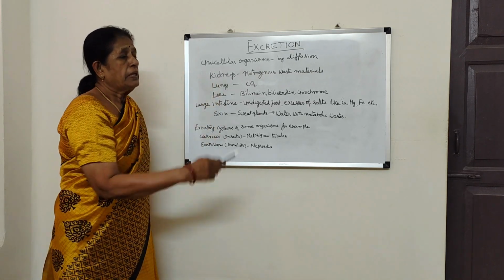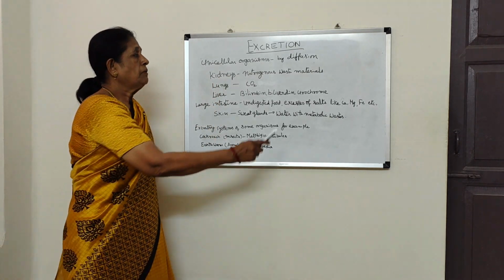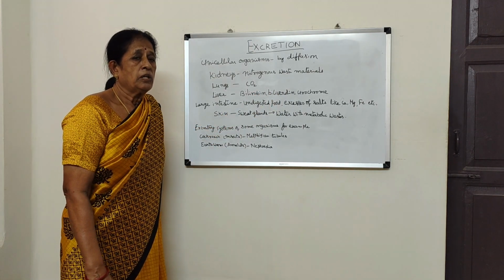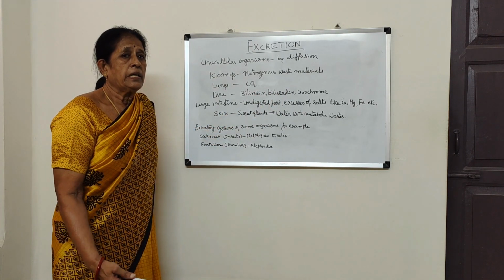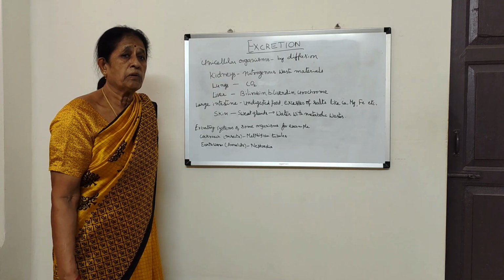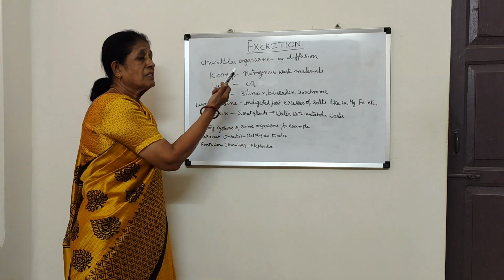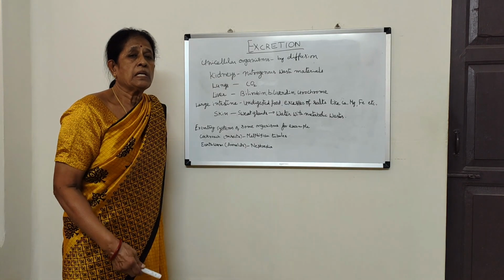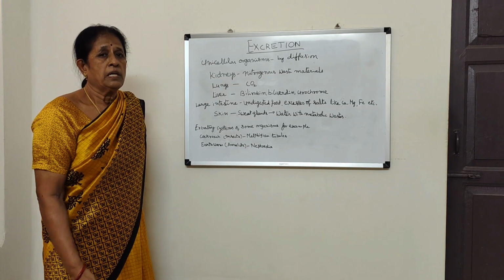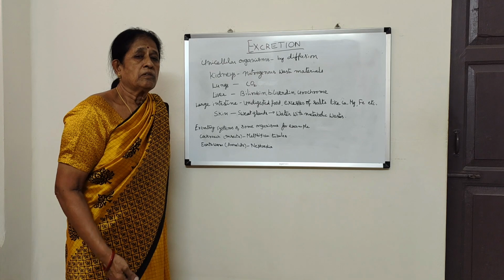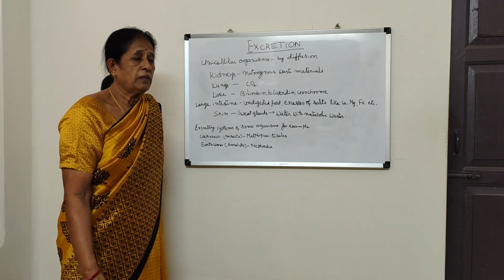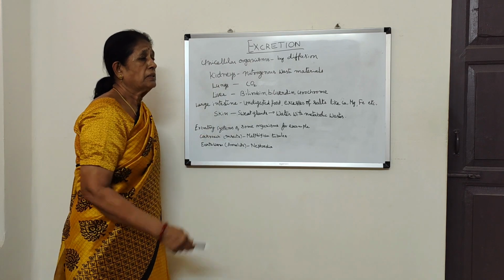In the same way, if kidneys do not function properly, the nitrogenous waste materials will get accumulated in the body. We usually hear he died because of kidney failure. What is kidney failure? The kidney does not function properly. That is why waste materials become toxic and poisonous, the person suffers, and ultimately he will die. That is the important function of kidneys.